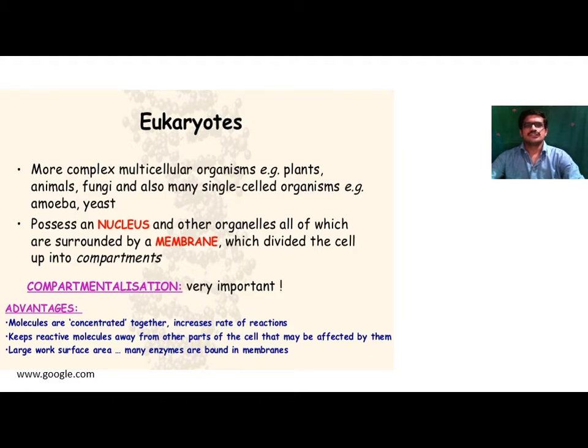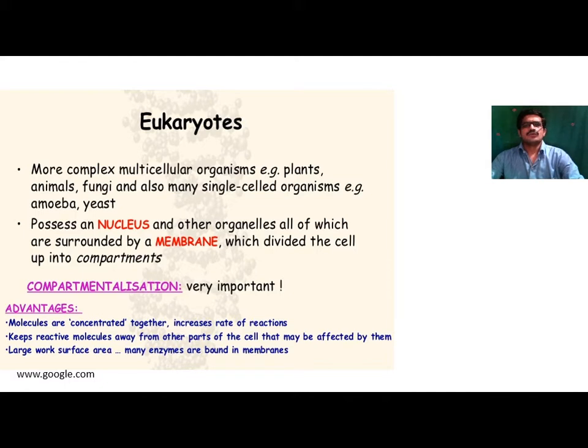So this eukaryotic cell consists of a centrally placed nucleus. It is surrounded by the cytoplasm, and various cellular organelles are embedded in the cytoplasm. This cytoplasm, also called protoplasm, is a living fluid which is present inside the cell. That's why the cell is living and that's why we are living.